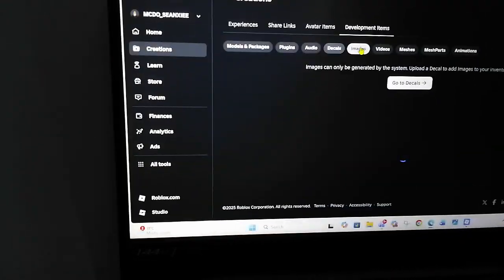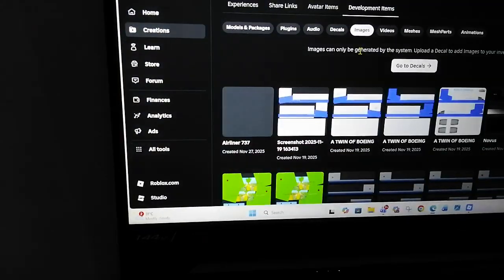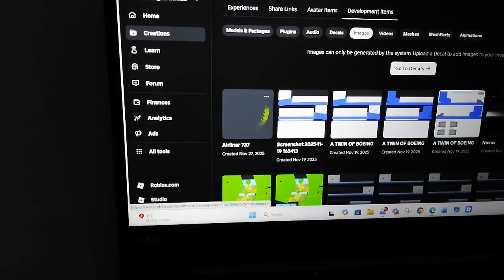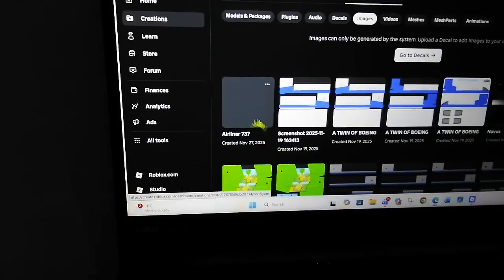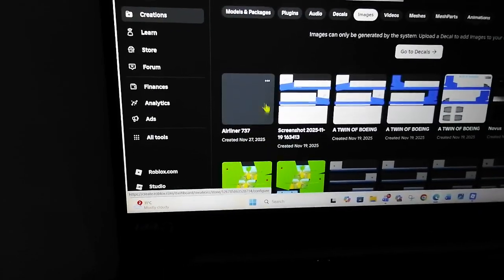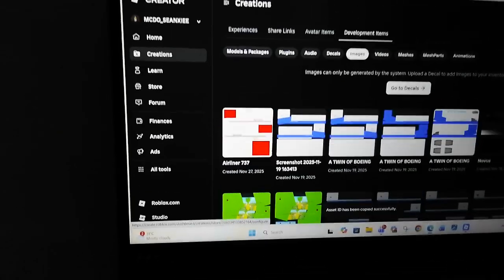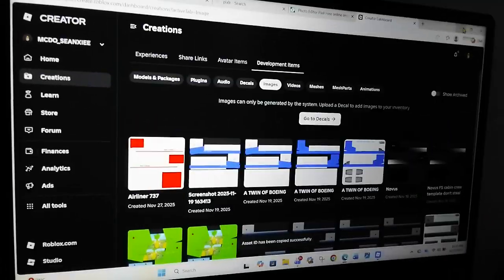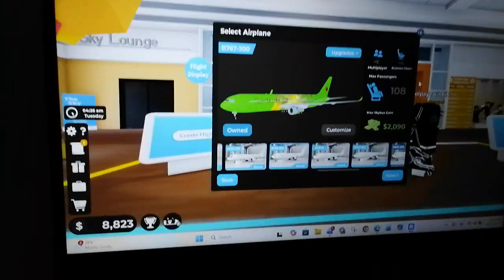And then go to images. You see airliner B737. It's still loading. So I will just wait here. Okay. Then click the 3 dots. Copy asset ID. And then click. And then go to customize.